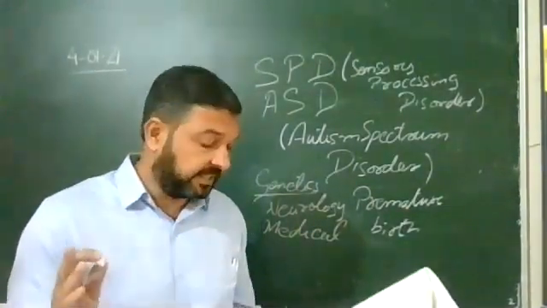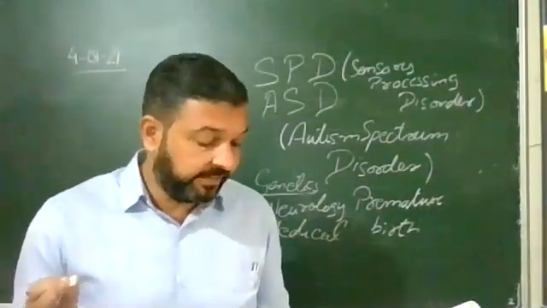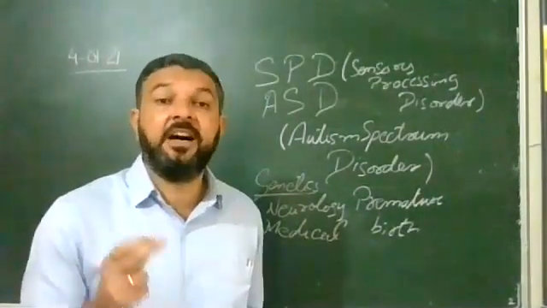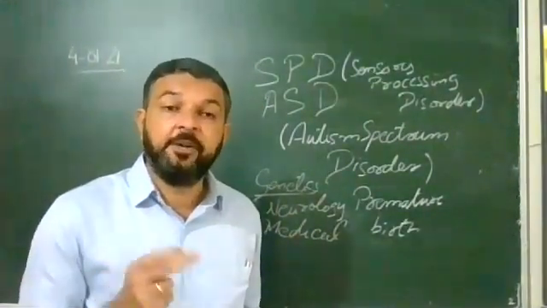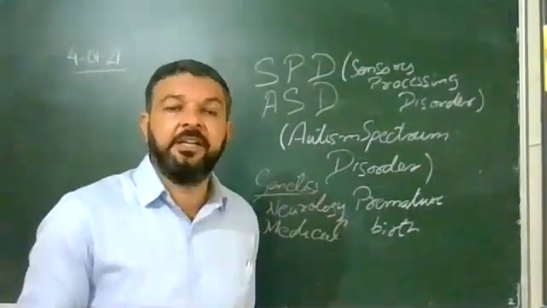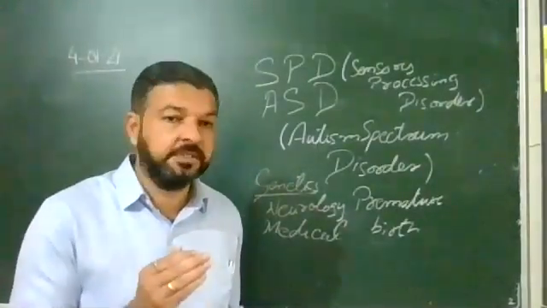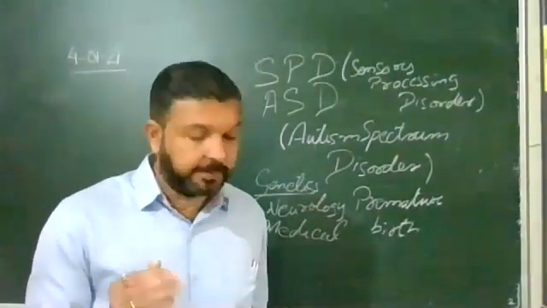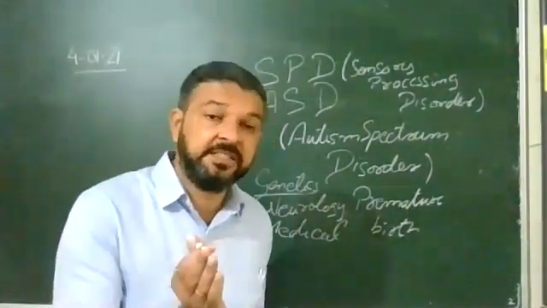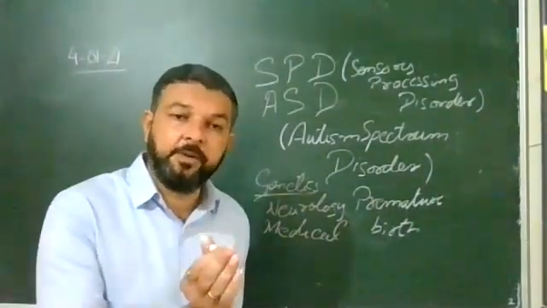Chances are that an infant born before 26 weeks will be suffering from ADHD or autism spectrum disorder.